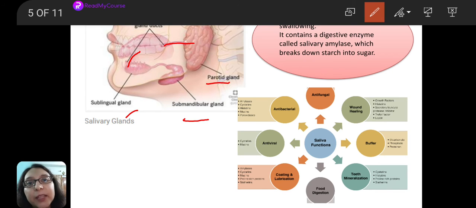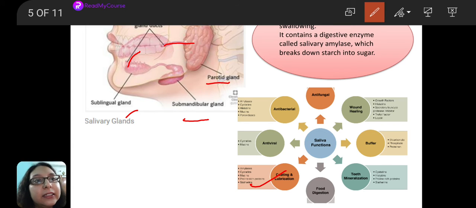Now, besides the many functions which saliva has, for example antibacterial, antiviral, antifungal, then we have buffering action and tooth remineralization action. The most important ones which are associated with digestion and absorption are coating and lubrication of the food. We have studied that it lubricates the food, moistens the food.